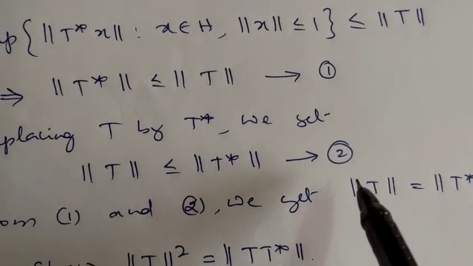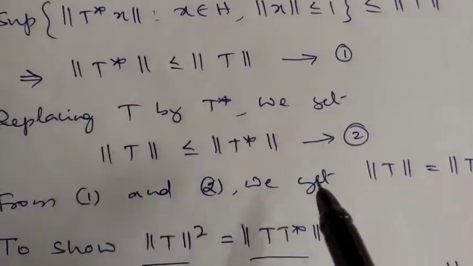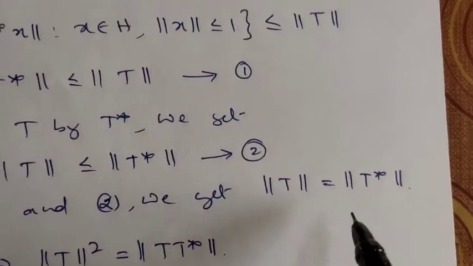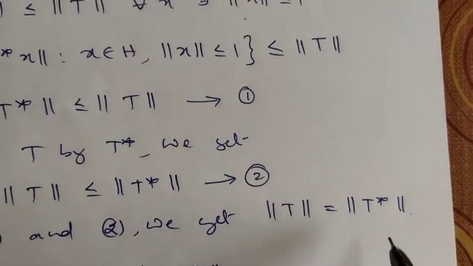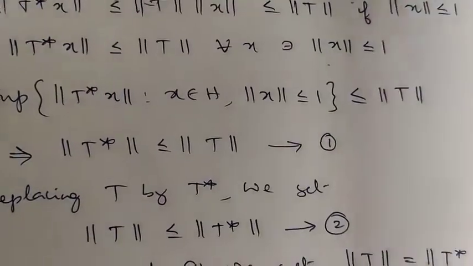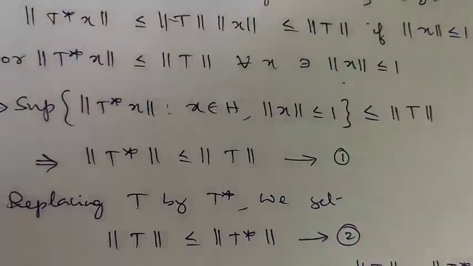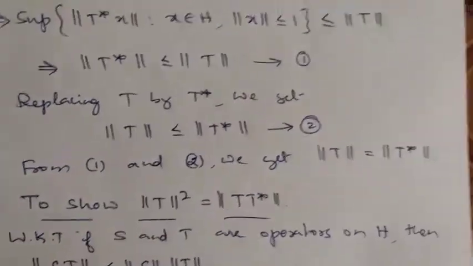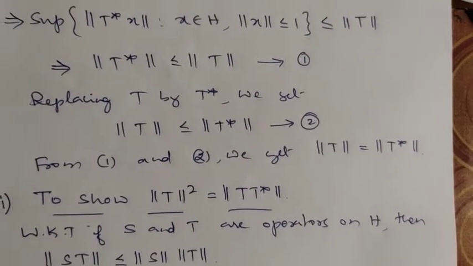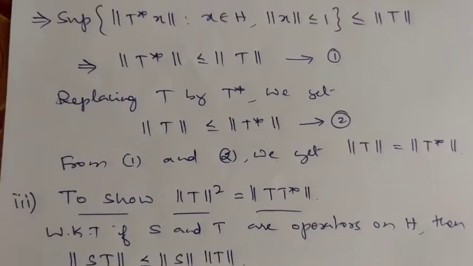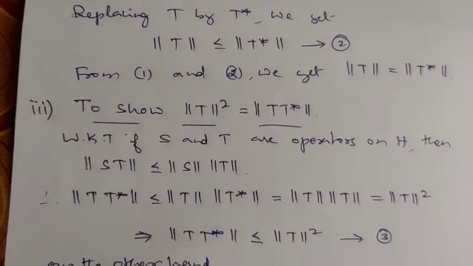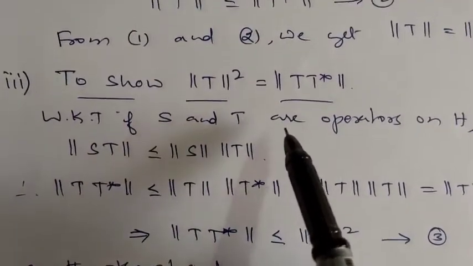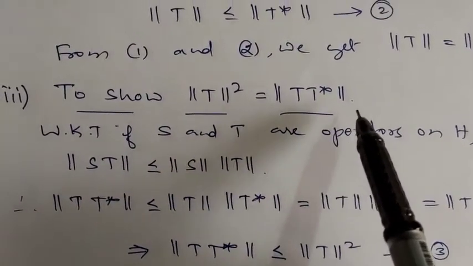Call it number 2. Therefore, from 1 and 2 we can declare that norm of T is the same as norm of T star. So the norm of a transformation operator T is equal to the norm of its adjoint T star. Third one, norm of T whole square is equal to norm of T into T star.